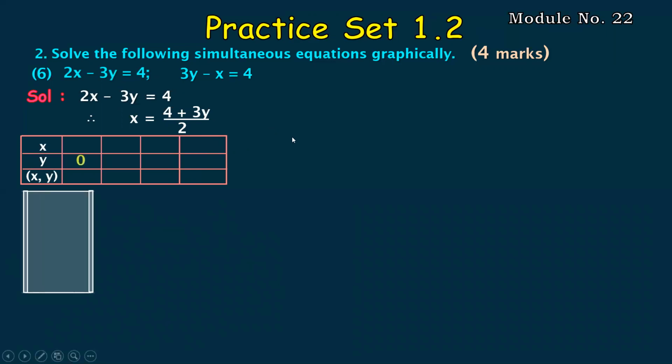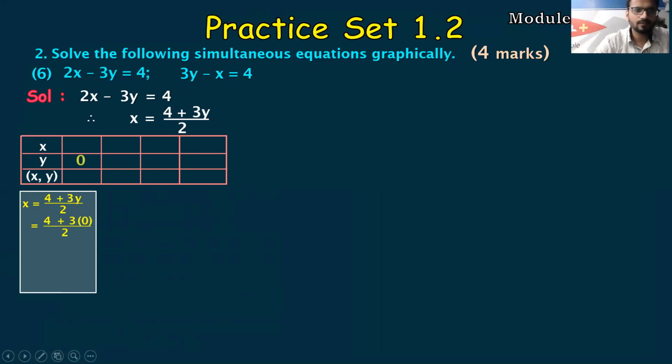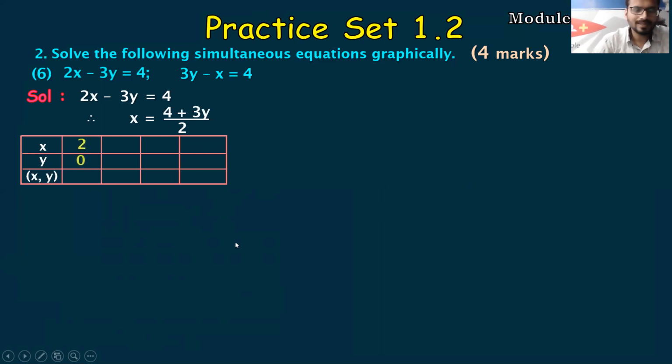So what you have to do is, first always start with 0. First always start with 0, students, and let's check whether we are getting the answer or not. Okay, so if you start with 0, so this is the calculation, 4 plus 0 upon 2. So you are getting the answer, right? If you're getting the answer with 0, it's well and good. It's the best thing. Fine. So in this case, you got x value as 2. In the next step, you will write 2 comma 0.